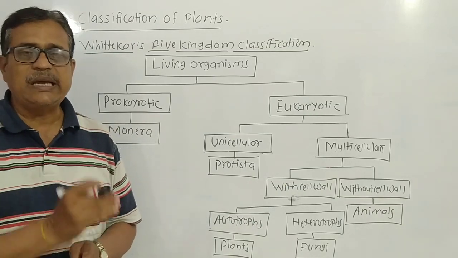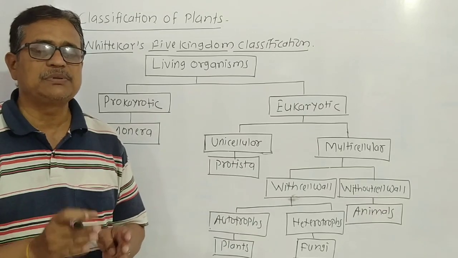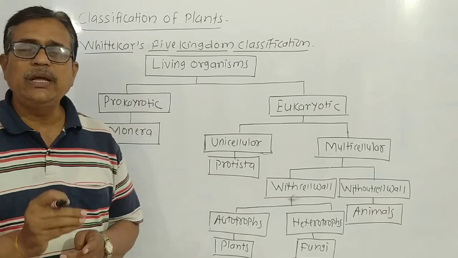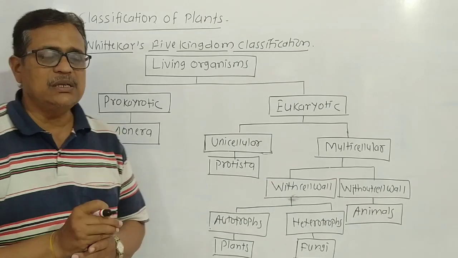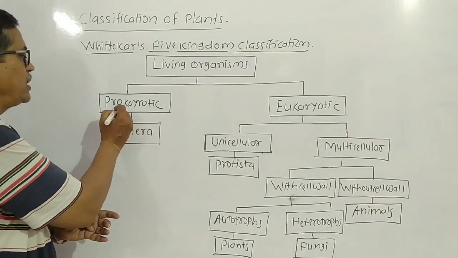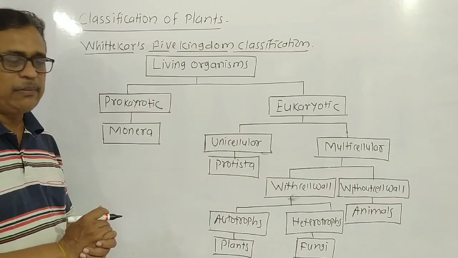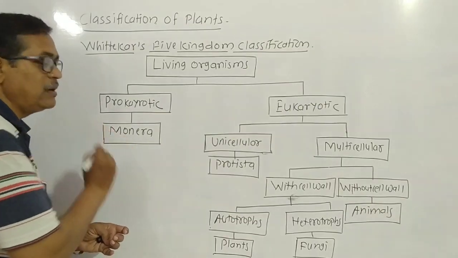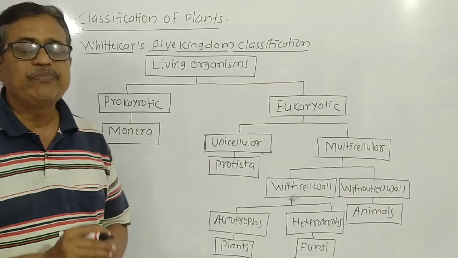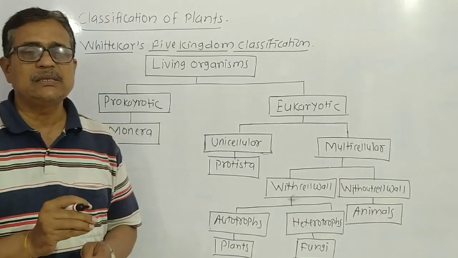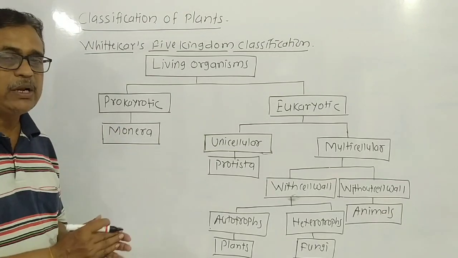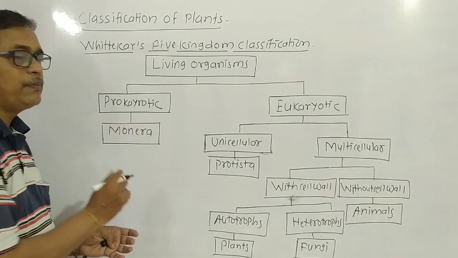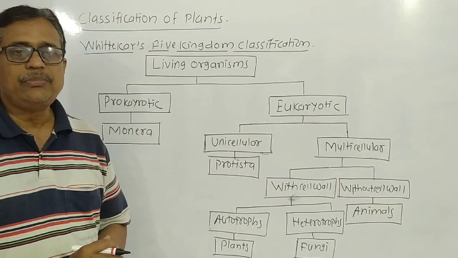Only genetic material and cytoplasm are present, and such living organisms are included in the prokaryotic type. Kingdom Monera is an example. All the bacteria, viruses and pathogens are included in the Monera kingdom, and they are prokaryotic.